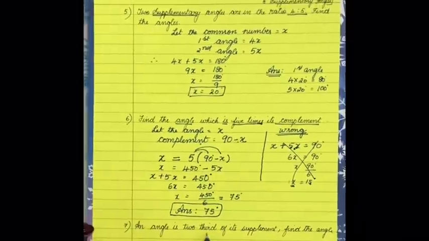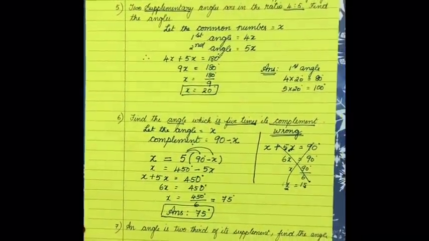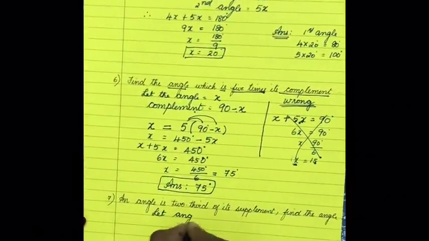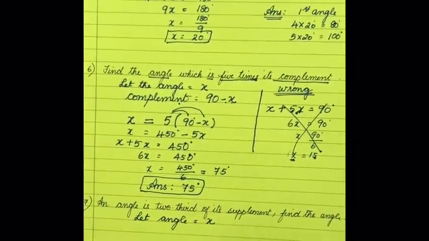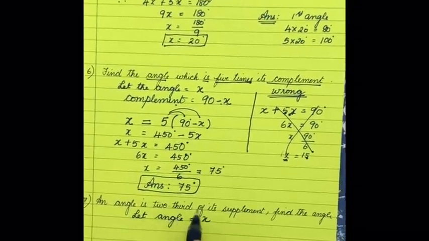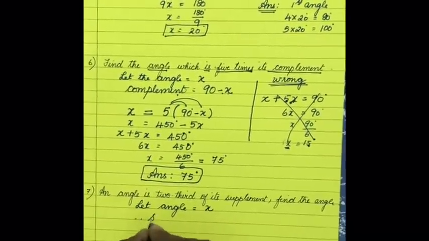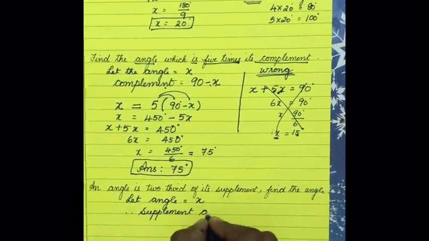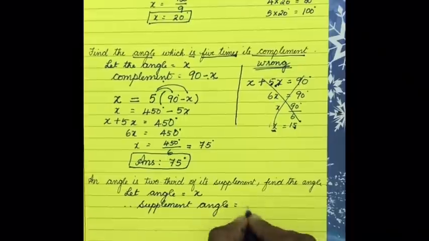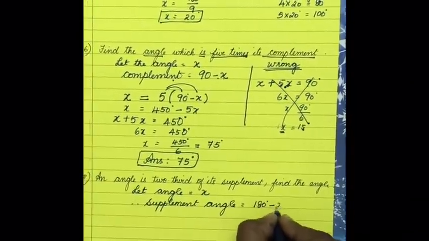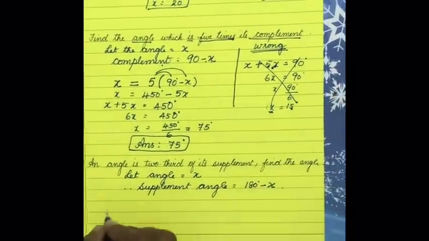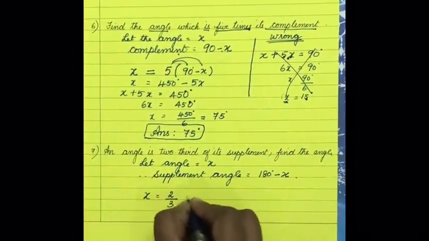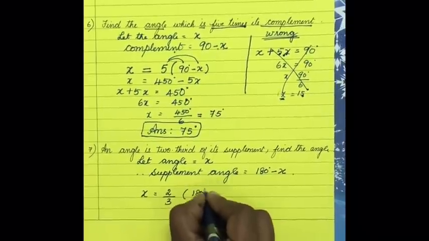An angle is 2/3 of its supplement. Find the angle. So let the angle to be found, let the angle we are supposed to find be x. Now the angle is 2/3 of its supplement. Therefore supplement angle is what? So what is the supplement angle? 180 degree minus x. Now we have to frame the equation. So this x is equal to 2/3 of the supplementary angle.